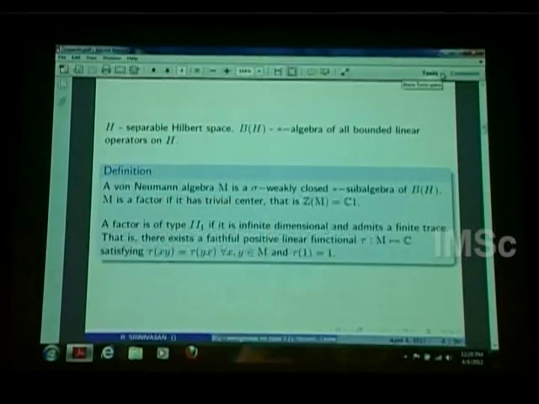In this talk we are going to talk about a particular factor called the II_1 factor. A II_1 factor is an infinite dimensional factor. There are other definitions, but I'm just using the equivalent definition for this talk. It's an infinite dimensional object, but it admits a finite trace. A trace is just a positive linear functional from M to C which satisfies tau(xy) = tau(yx) for all x, y, and tau(1) = 1. This is the finiteness: an infinite dimensional object which satisfies some finiteness property.